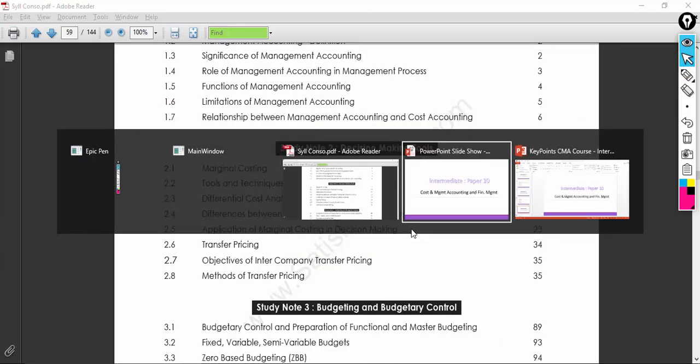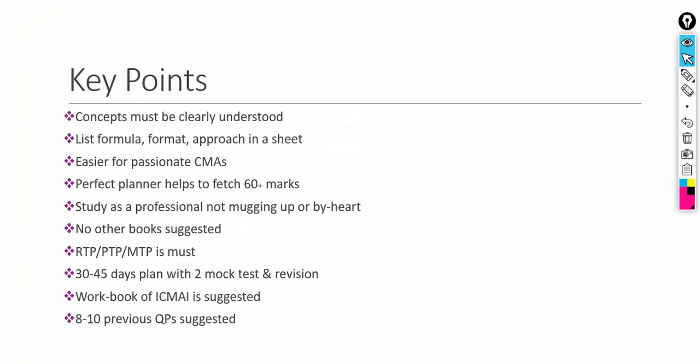Okay, so with this, let's try to understand some of the key points for paper 10. I already mentioned to you guys, I'll be giving some of the important concepts and key points which might be helpful for you to study this paper 10 subject. These key points are specific to cost and management accounting. You can refer to some of the key points which I gave in other videos also. You can try to adopt them in case they might be useful for this subject. You can try a hit and trial method, and whichever suits best for your strengths and weaknesses based on your SWOT analysis, you can follow those key points.